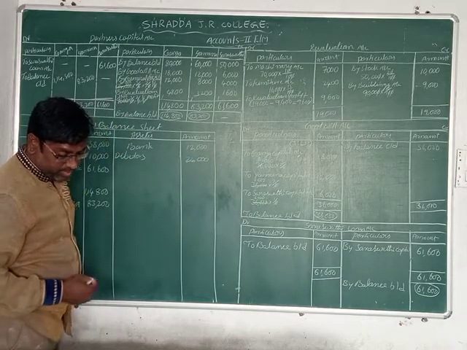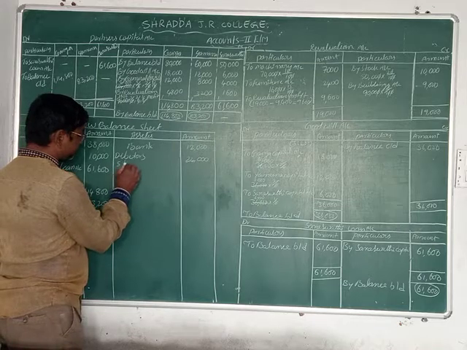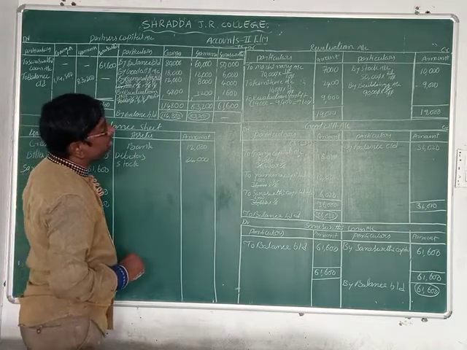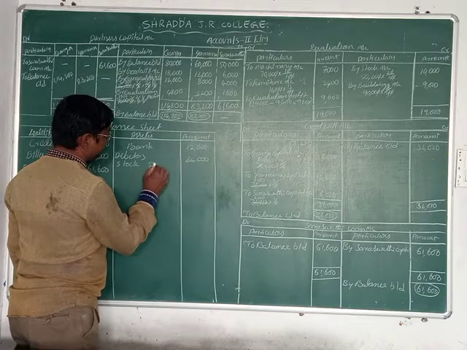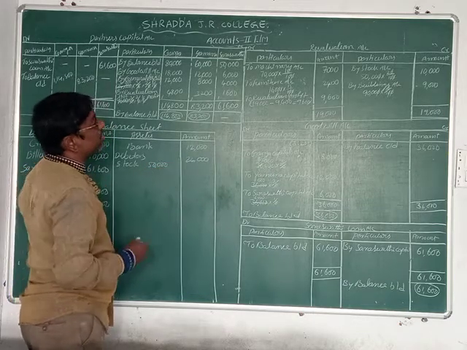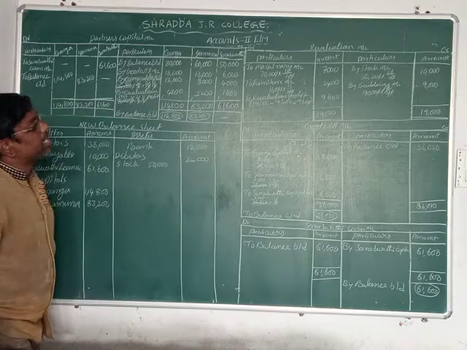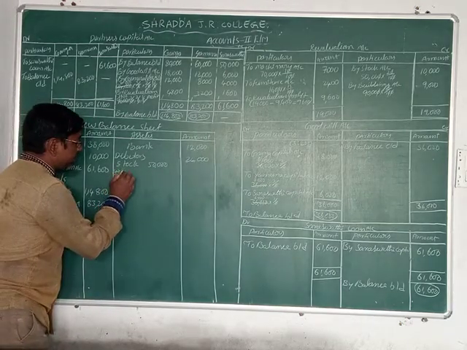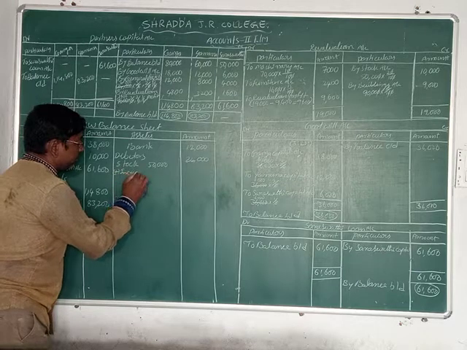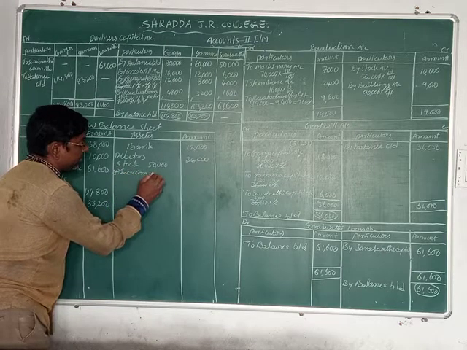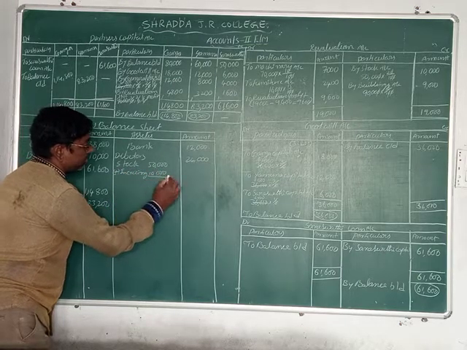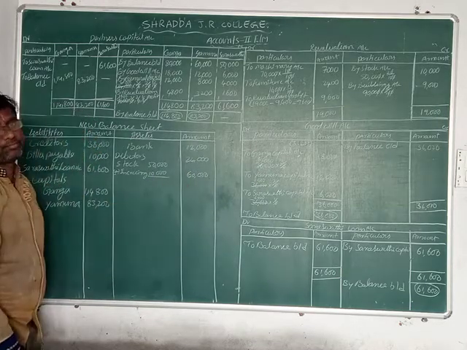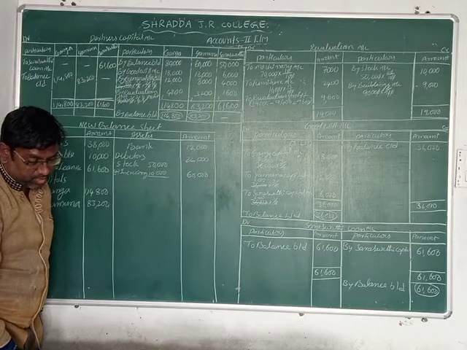Now next one, stock. What is the stock value, friends? 50,000. What is the value of stock in the revaluation account? Increasing, so we write a plus here. Increasing 10,000 rupees. Our total amount is 60,000.